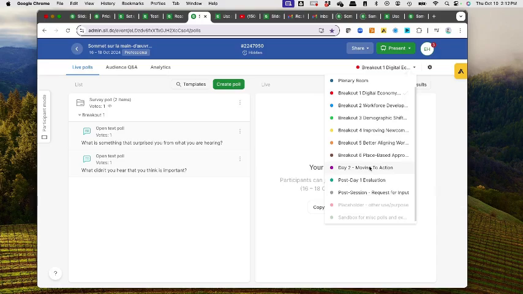I have some Day 2 polls created. This actually should be moved up, so I'll move that in terms of the order of the flow. And then there's a post-session request for input that could be just reference to the discussion paper or something of that nature. And again, the ones below day one are still a little bit tentative, but I think